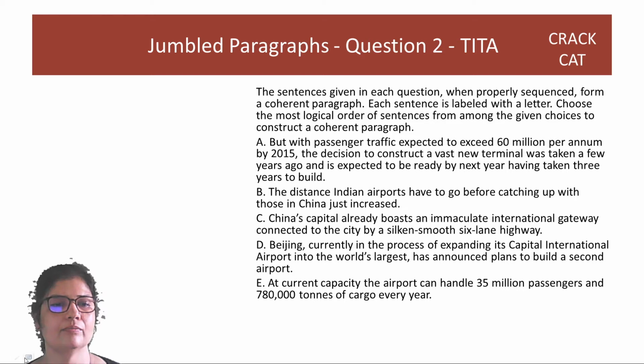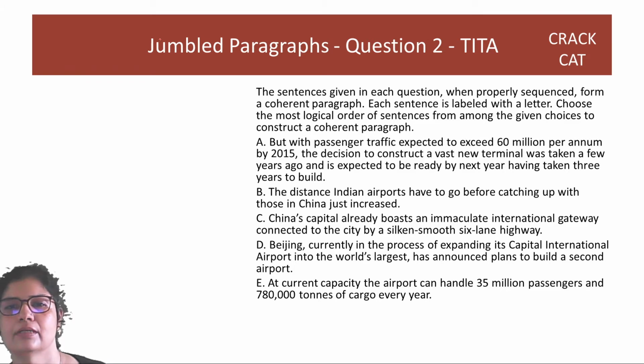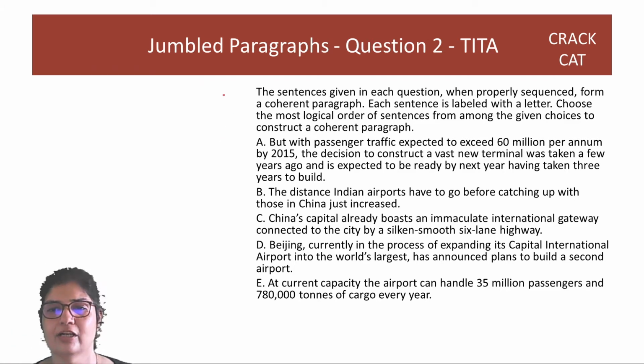Yeah. The thing is, you have a 2 somewhere, right? Have to go before catching up. Currently in the process of expanding, has announced plans to build a second airport. Already boasts. So not 2, you have an "already" here, right? Already boasts. At current capacity. Whose current capacity? Current airport's capacity. Can handle. But, so there is a "but" here too. So there are a lot of hints, guys. Okay. Beijing, currently in the process of expanding, has announced plans to build a second airport.